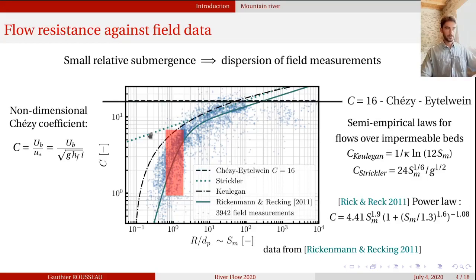To predict flow resistance, we usually use semi-empirical laws that have been developed for flows over impermeable beds, that are the Colebrook or Strickler law. But authors like Rickenmann and Recking, or other authors in the same period, developed power laws that are more accurate in this context, but that are calibrated on these field data.